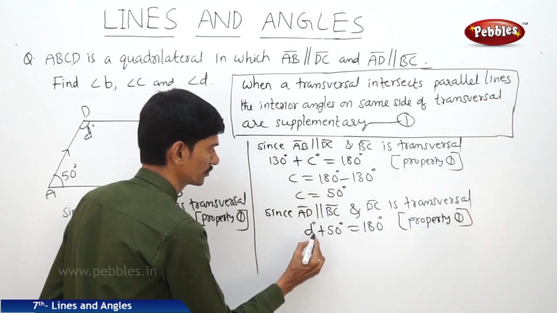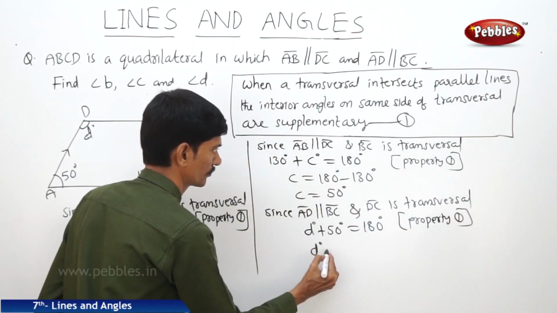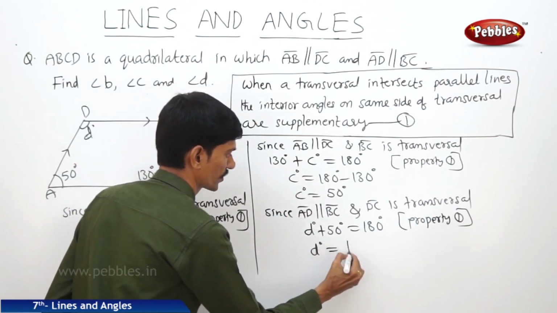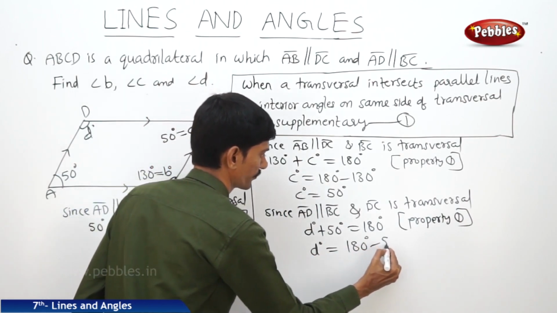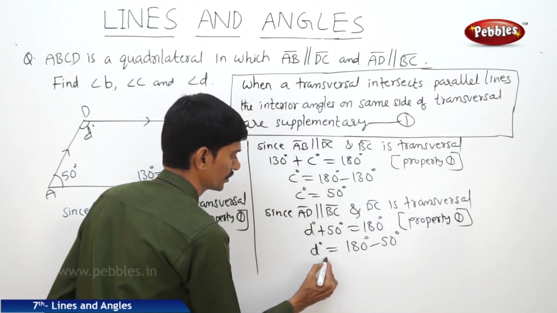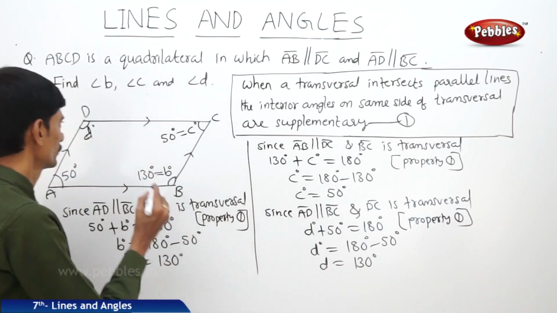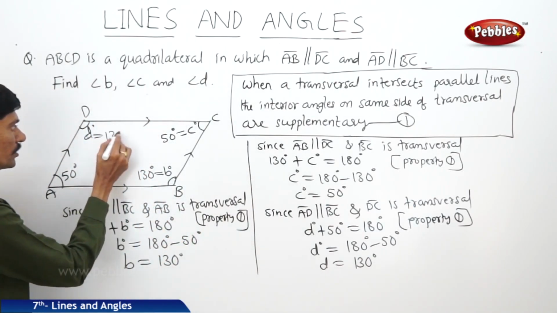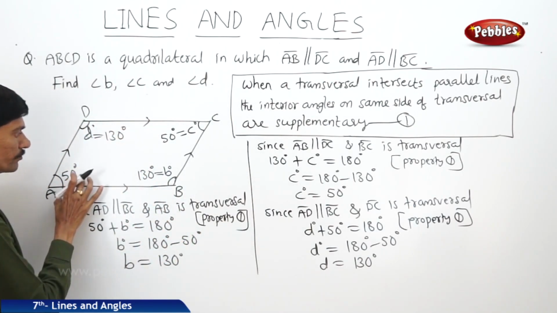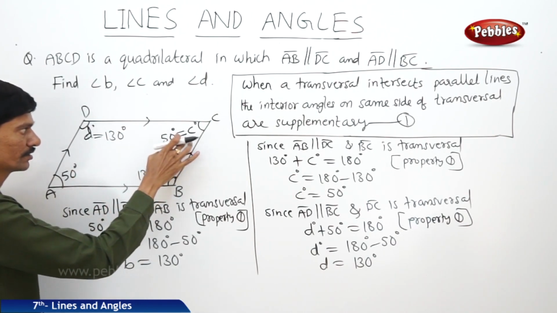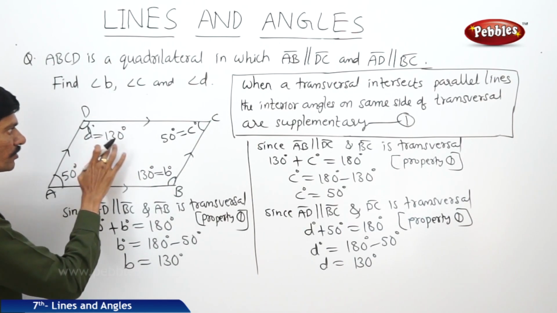Now D equals 180 degrees minus 50 degrees, so D equals 130 degrees. So when angle A is 50 degrees, angle B is 130 degrees, angle C is 50 degrees and angle D is 130 degrees.